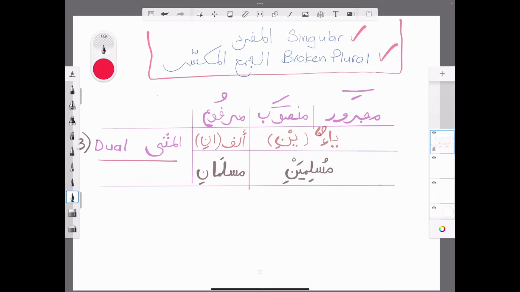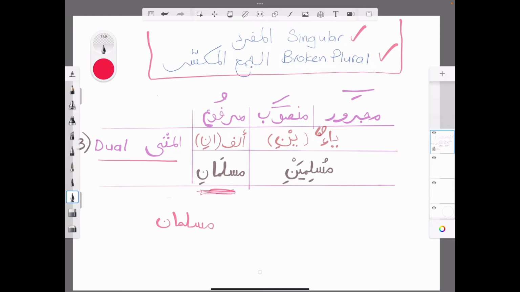So, when a word is a dual, like muslimani, for example, and it's in a state of rafa, it will have an alif. Can you see the alif here? And the sound will be ani. So, muslimani, like you have here. You just have to remember that when it's a dual, and it's in the state of marfu or rafa with a dhamma or a pesh, then it will be muslimani. I'll explain the reason behind all of this further in our lessons later on. So that's important. You just remember the sound of alif or ani.